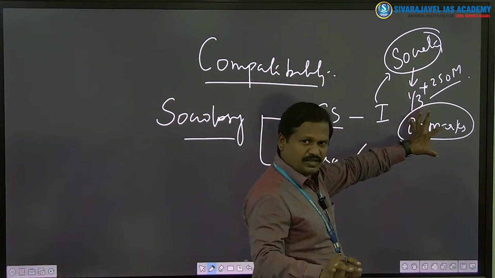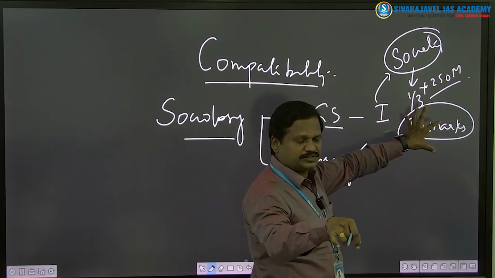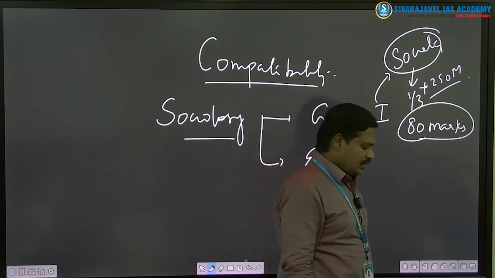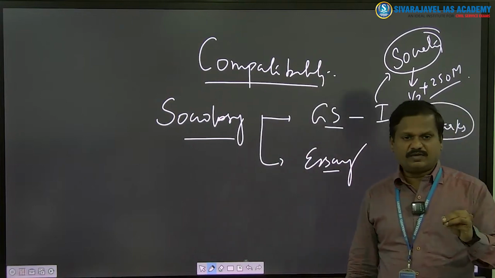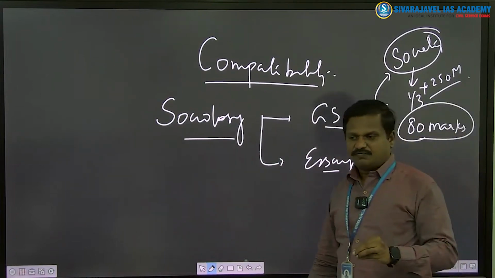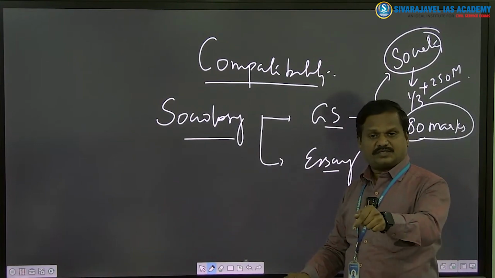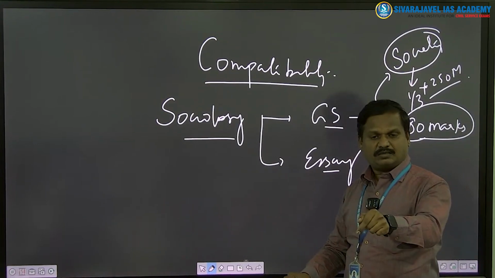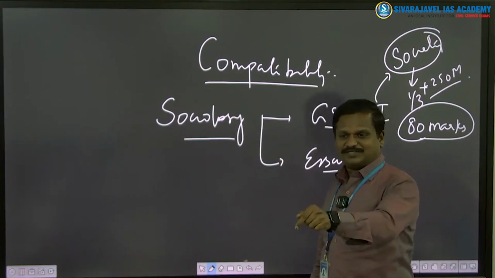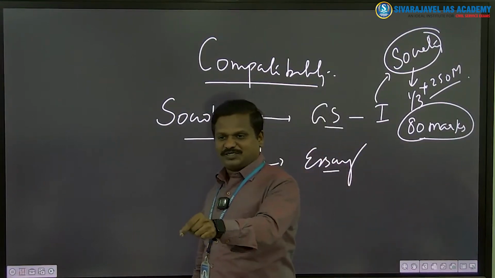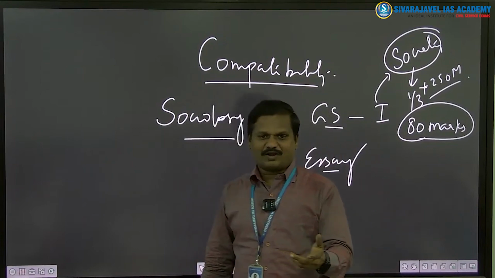You don't require a very specialized explicit preparation for your society topic. Now one student was asking this question to me, sir, this will be the case of other optionals. For example, a teacher teaching geography will tell that geography comes in GS paper 1. So take geography as your optional. History teacher will tell history comes in GS paper 1. So take history as your optional. This is there for all optionals, no?